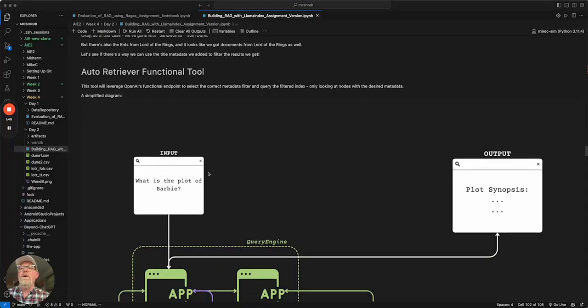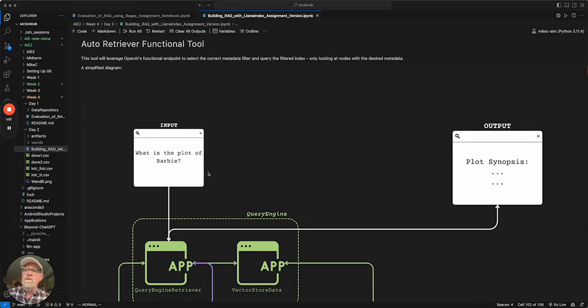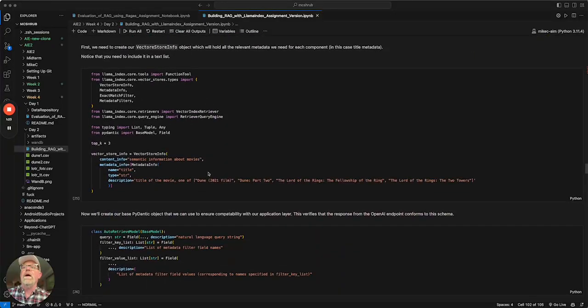Now we are going to come up with, and this is an awesome concept, the auto retriever function tool. Part of the retriever is this concept of building tools that you can tell the LLM to use when you're trying to get something. Based upon what it knows, it's going to be able to leverage that based upon the description that we provide.